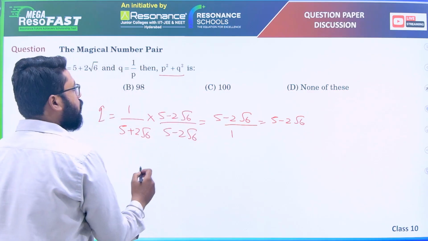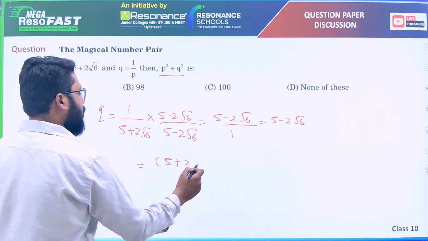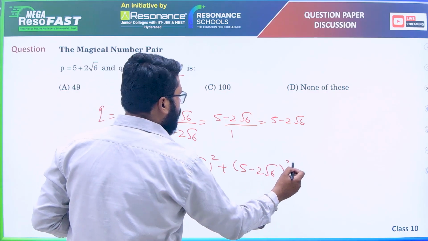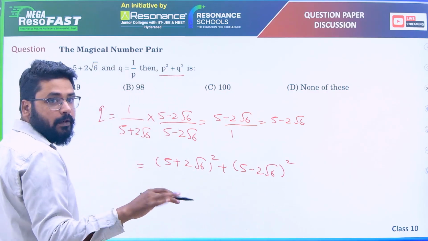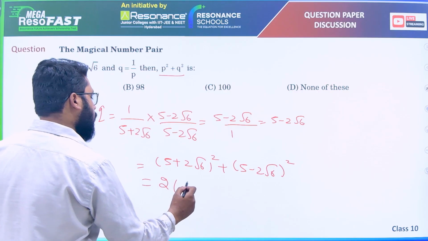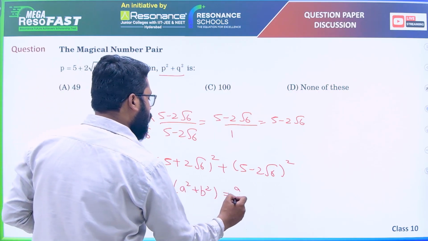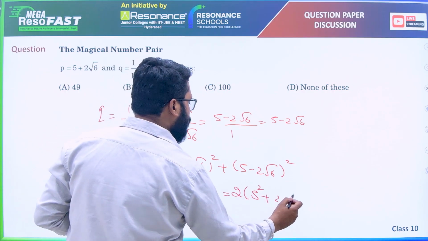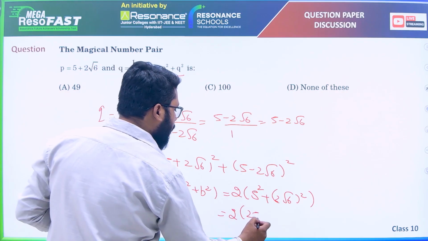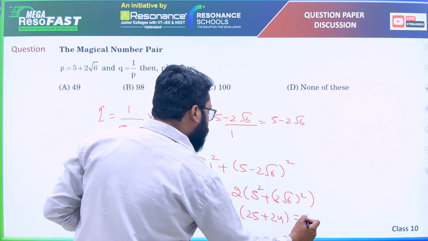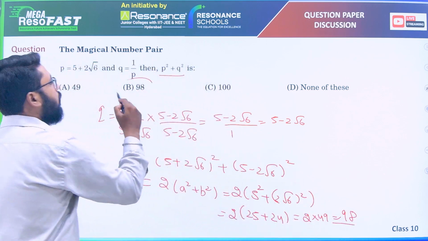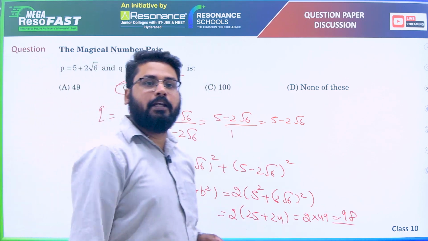We need p square plus q square, which means 5 plus 2 root 6 plus 5 minus 2 root 6, each squared. So in this, plus 2ab and minus 2ab will be cancelled. So 2a square plus 2b square means 2 times a square plus b square, that is 2 times 5 square plus 2 root 6 square. So 2 times 25 plus 24, that is 2 into 49, 98. 98 is the option.